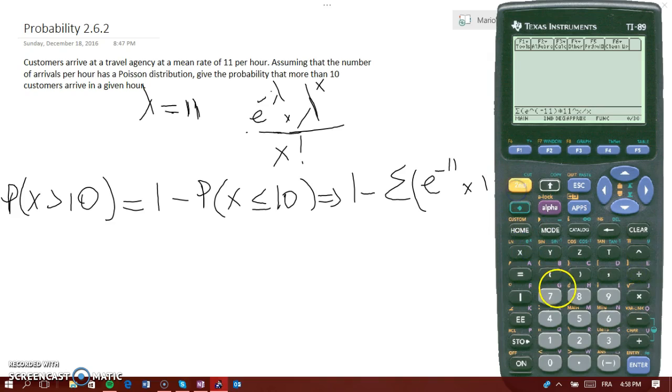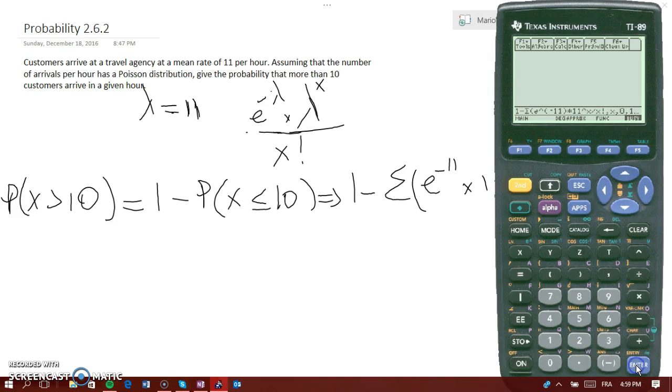Second button, click number 5, click number 7, and click number 1, then comma x, comma 0, comma 10. Now, I'm not going to forget to put that 1 in front, so let me put this 1 here. So we got 1 minus all that.